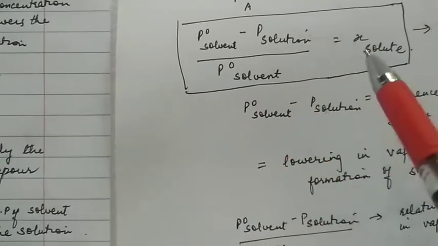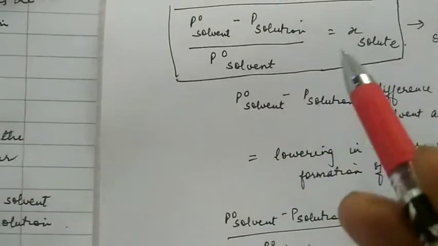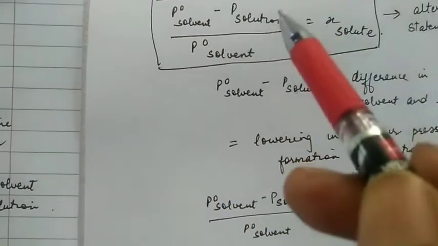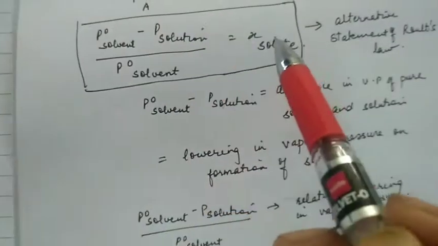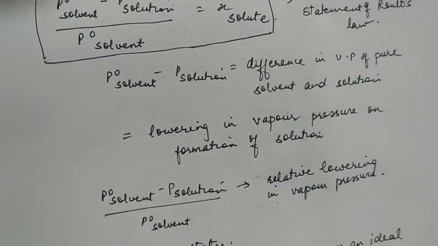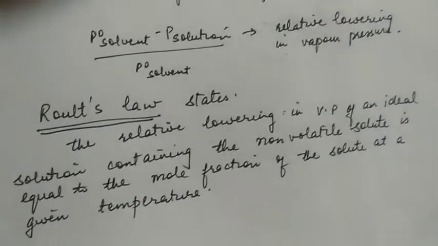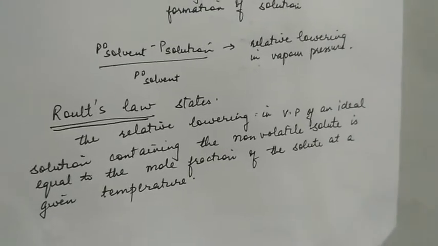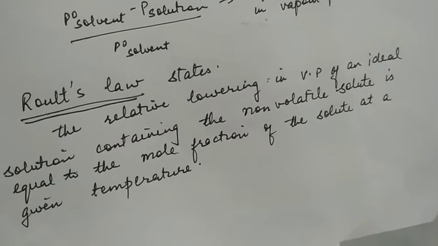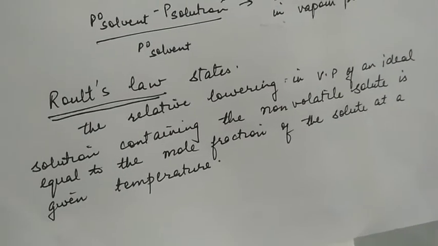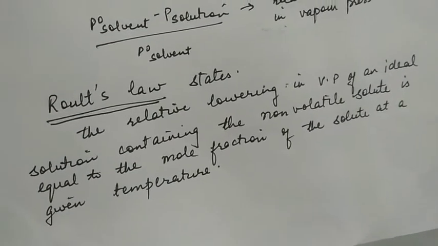So putting these values, P naught A, the vapor pressure of pure solvent, minus P, the vapor pressure of solution, is the lowering in vapor pressure of solution by addition of non-volatile solute, and when this lowering is divided with respect to original vapor pressure, we get the relative lowering of vapor pressure, and we find that this relative lowering of vapor pressure is equal to the mole fraction of solute. So Raoult's law for solutions of solids in liquids can be alternately stated as, this is the second alternate definition of Raoult's law: relative lowering in vapor pressure of an ideal solution containing a non-volatile solute is equal to the mole fraction of the solute at a given temperature.